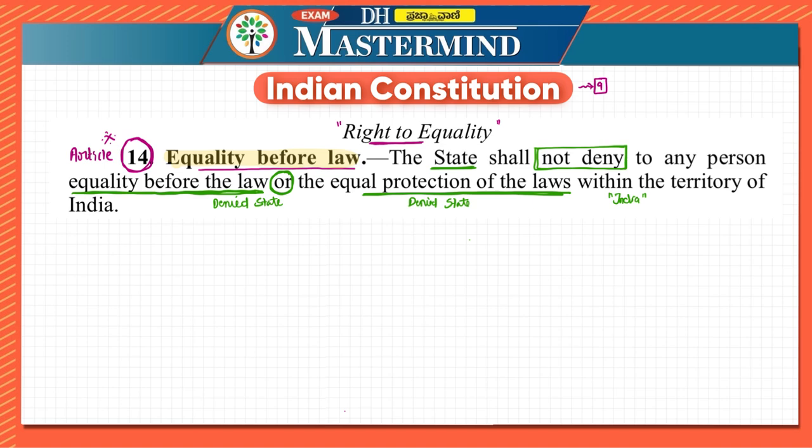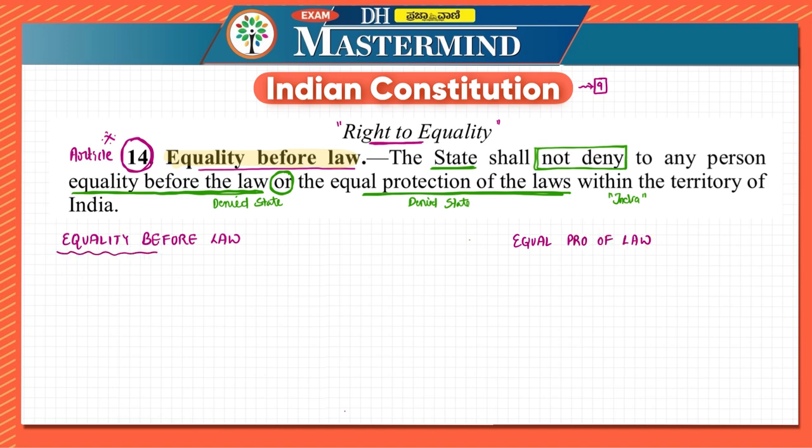Now there are two concepts mentioned over here. The first one is equality before law. Various times this has been asked in the examination. The second one is equal protection of the laws.